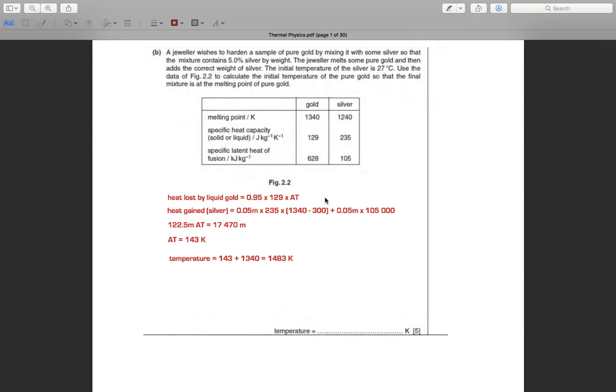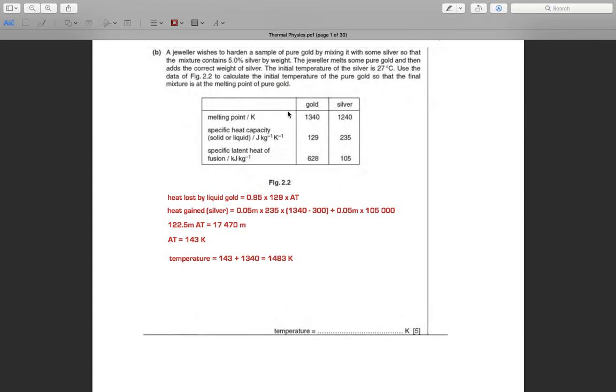The jeweler melts some pure gold and then adds the correct weight of silver. The initial temperature of the silver is 27 degrees Celsius. Use the data in figure 2.2 to calculate the initial temperature of the pure gold so that the final mixture is at the melting point of pure gold.